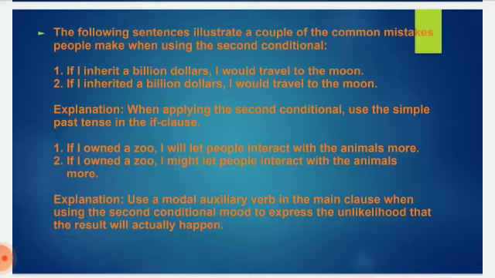Next we have, if I owned a zoo, I will let people interact with the animals more. Now in the main clause we are using future tense, I will let people interact. This is incorrect. The correct is, in the second conditional, that might or a modal auxiliary verb will be used. This is, if I owned a zoo, I might let people interact with the animals more. Use a modal auxiliary verb in the main clause when using the second conditional mood to express the unlikelihood that the result would actually happen.